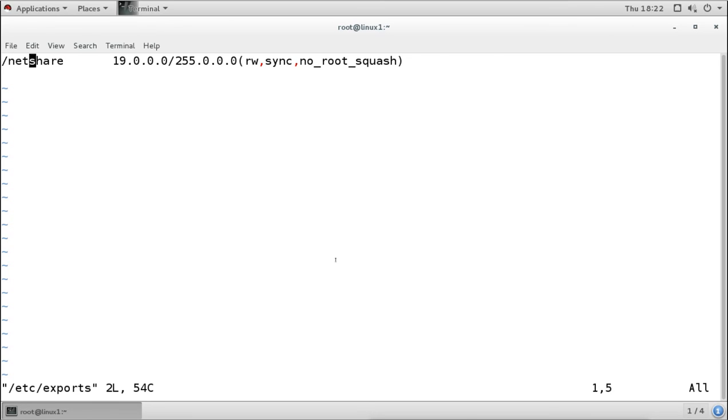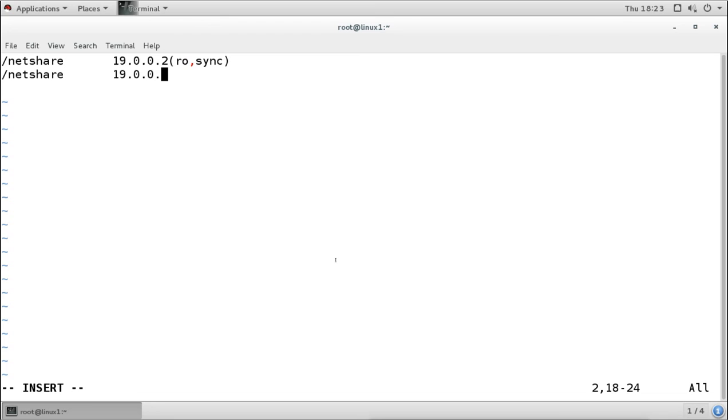Now this time I don't want to allow everyone to have access. I will configure this, and I will also remove this root squash option. So I want to give 19.2 read only access. Then I want to give 19.3 read write access.